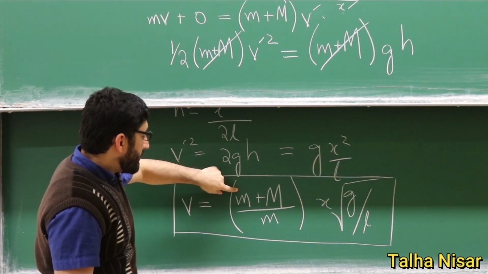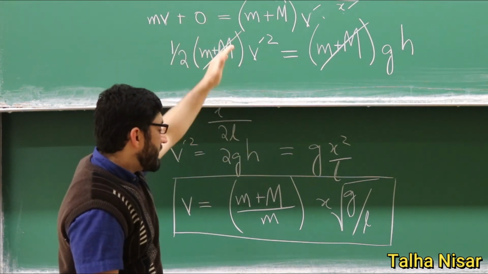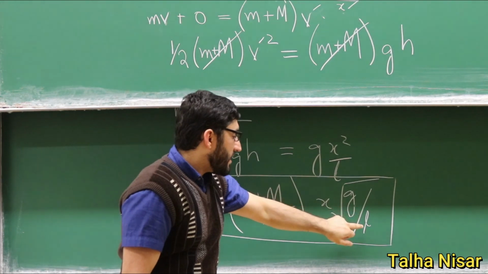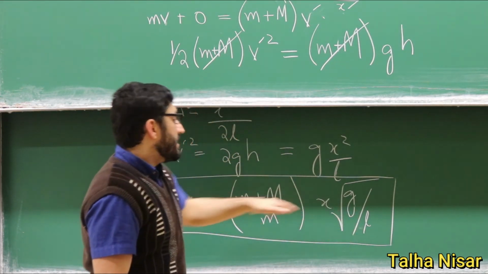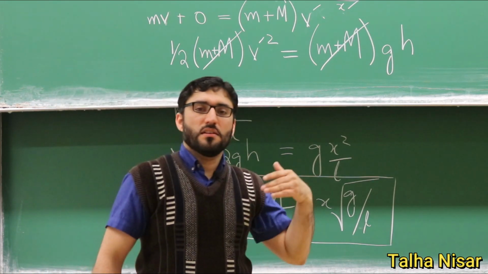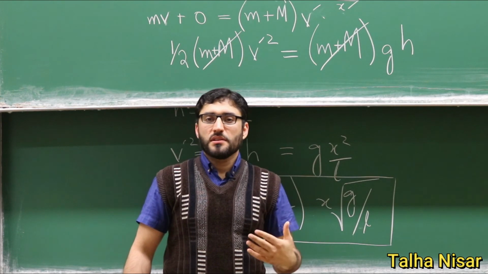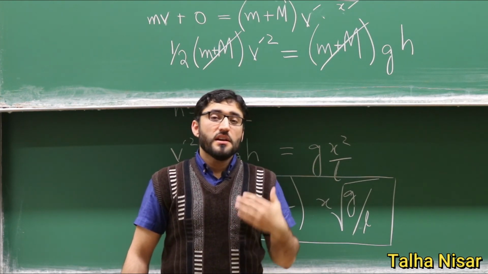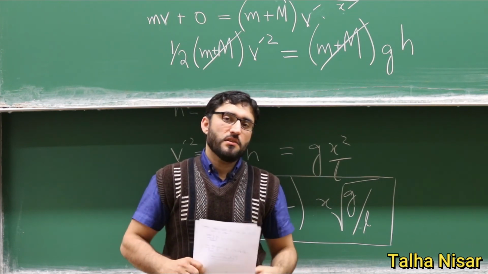The mass of the bullet we can easily measure. The mass of the pendulum we can easily measure. g is a constant and L is a constant. L is the length of the pendulum. So using the conservation of energy and also the conservation of momentum, we can easily measure the speed of the bullet without using modern high sensitive instruments.